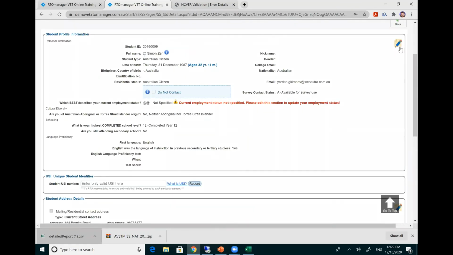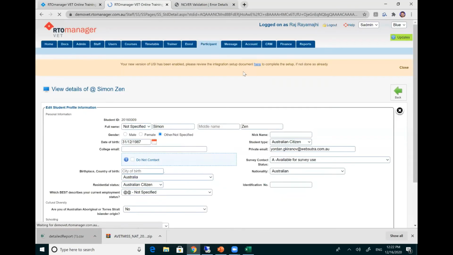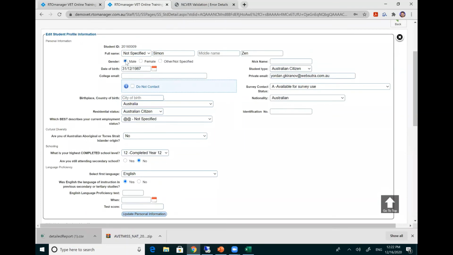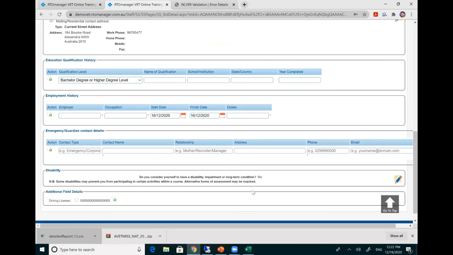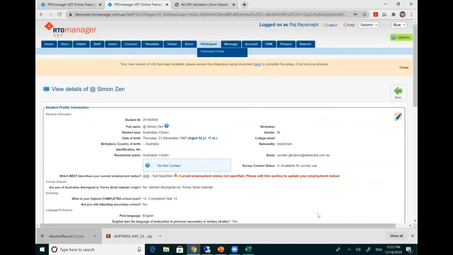So the other one is the student title. So gender. So this student's gender hasn't been defined. So we need to also update and fix that particular issue. Okay. So this is fixing one of these errors regarding your NAT 80 and 85.